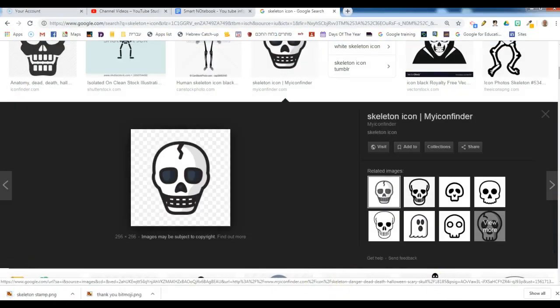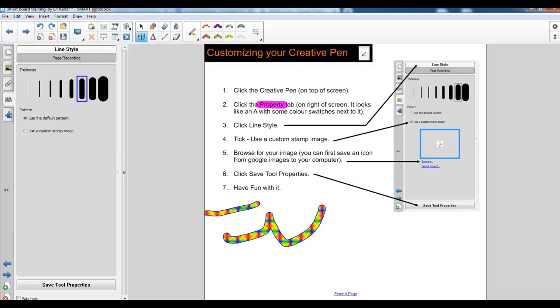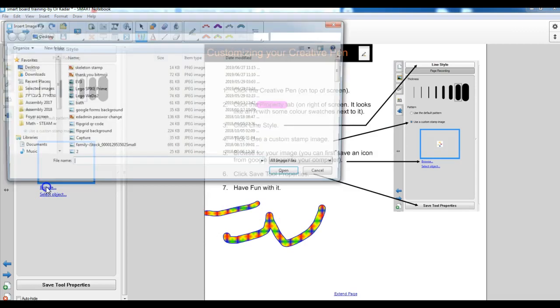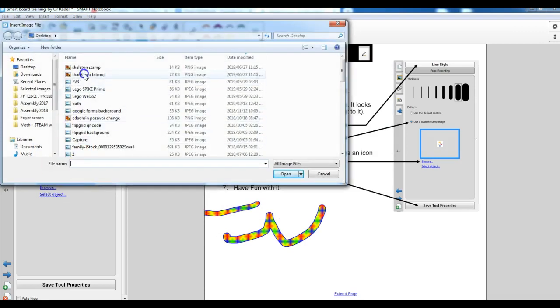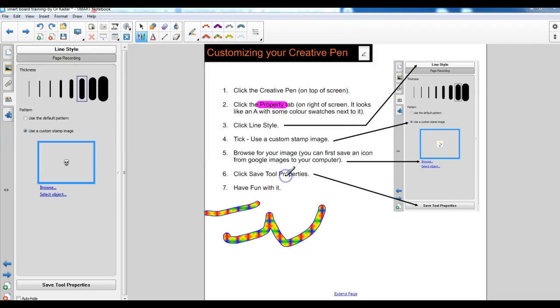I'm going to go back to the Smart Notebook software, and under the property tab in the page under line styles, you've got use a custom stamp image. I'm going to click that, and then you can select or you can browse. So I'm going to click browse, and here we go. Here's my skeleton stamp. Select that and open, and you see that it appears here.